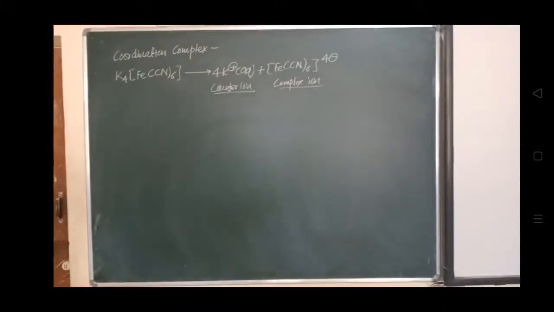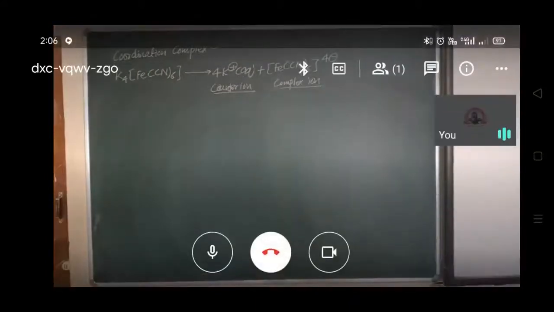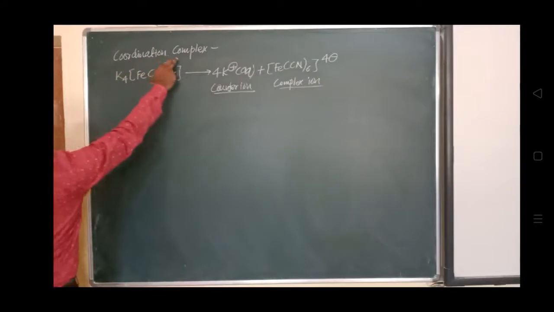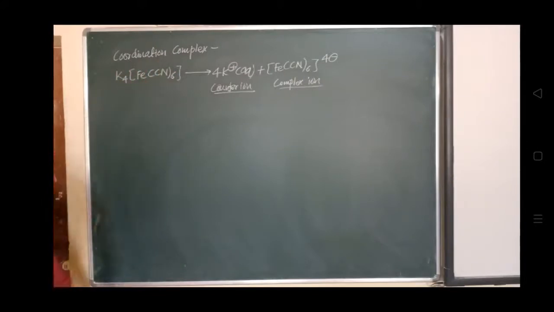So yesterday we have seen about the complex. So coordination complex. What is the meaning of coordination complex? That also we have seen. A coordination complex is one which, when it gets dissociated, gives rise to at least one complex ion.